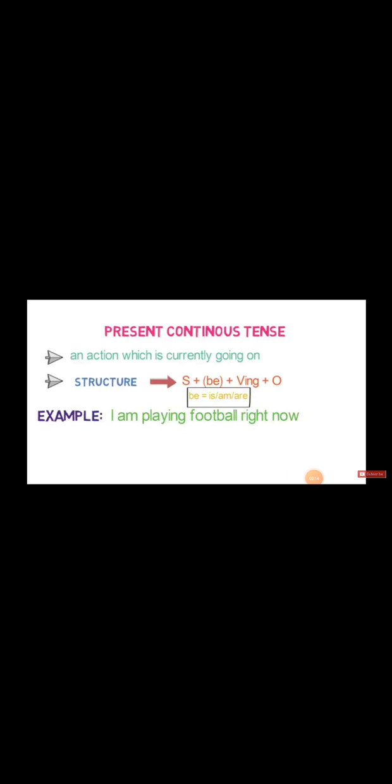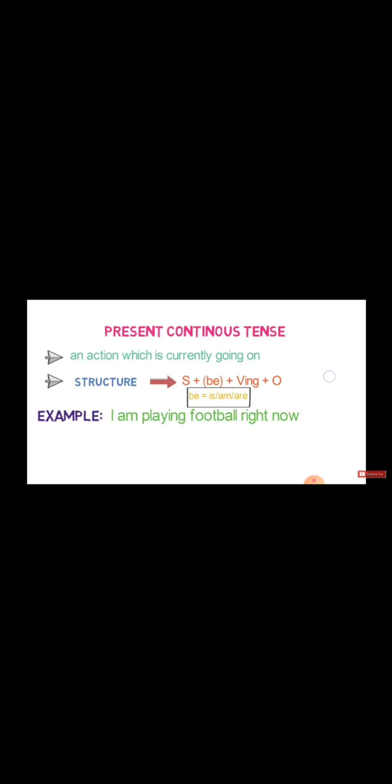Second is present continuous tense. It tells you the state of an action happening at the time of speaking. Action which is currently going on. I am playing football right now. So the sentence structure for present continuous tense will be subject plus helping verb plus first form of the verb plus ing plus object.